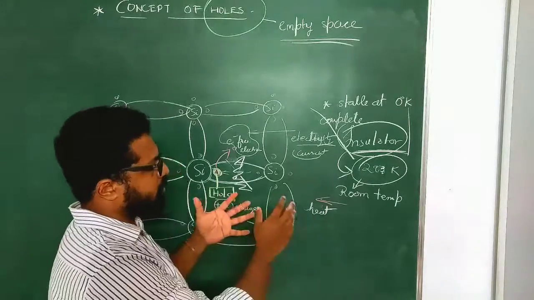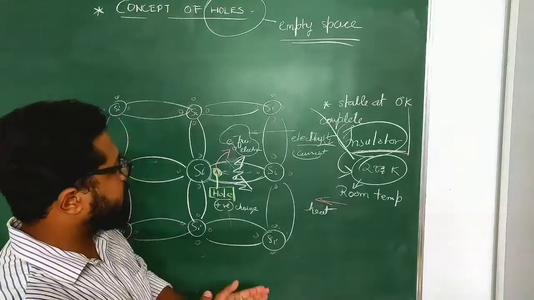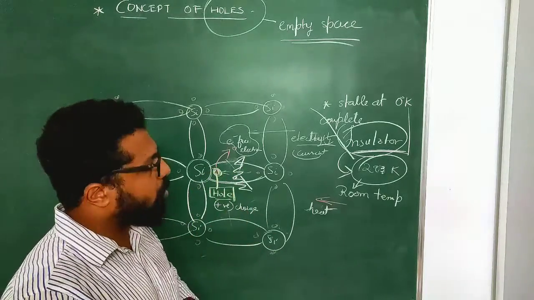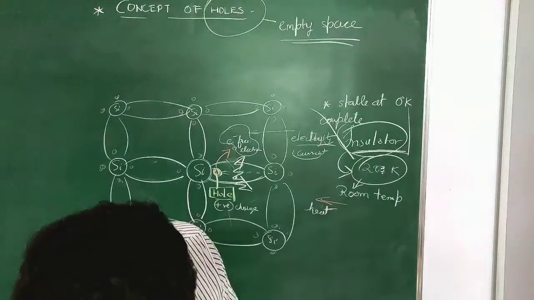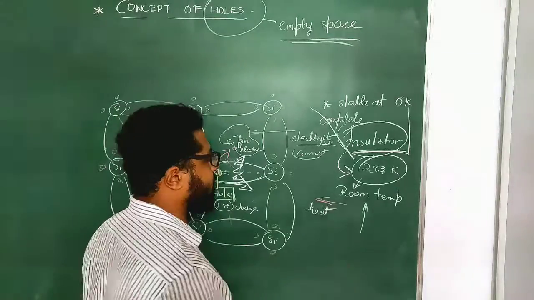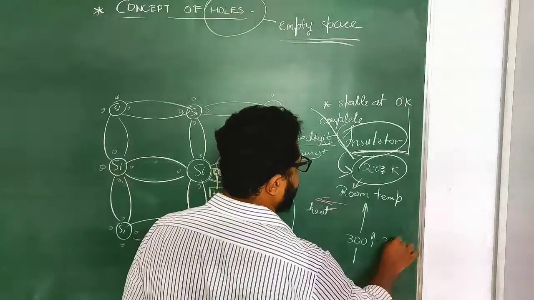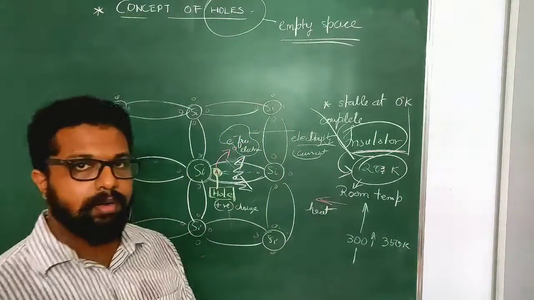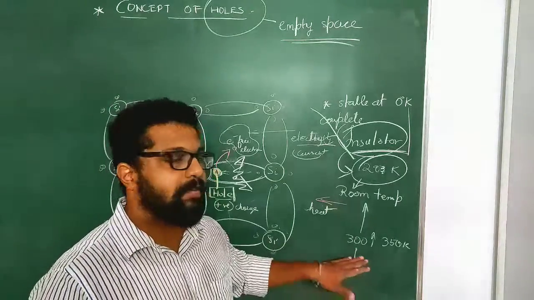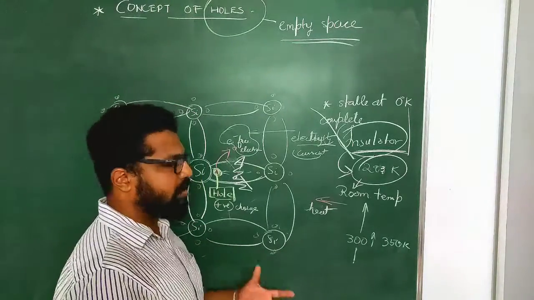One is, you heard that when the silicon was brought to room temperature, 1 or 2 electrons got excited. What if I increase the temperature even further? I mean, I heat the silicon atom. I heat it up, maybe 300 or even more, something like 350 Kelvin. Okay. It's not degrees Celsius, so don't think I'm boiling it up to 300 degrees Celsius. It is 350 Kelvin, probably around 60 or 70 degrees Celsius, roughly. So that much I'm heating it up.